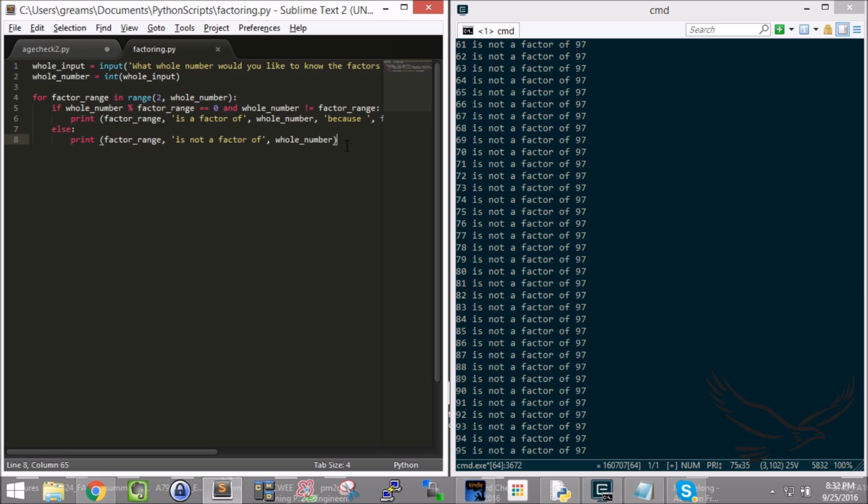Now, it would be a really nice feature of this program if I could clean this up a little bit. Just getting a long string of "is not a factor of, is not a factor of" is too much. I just want to see the factors. And if there are no factors, I would like to let the 6-year-old guy know, hey, this one has no factors because it's prime. So how can we do that?